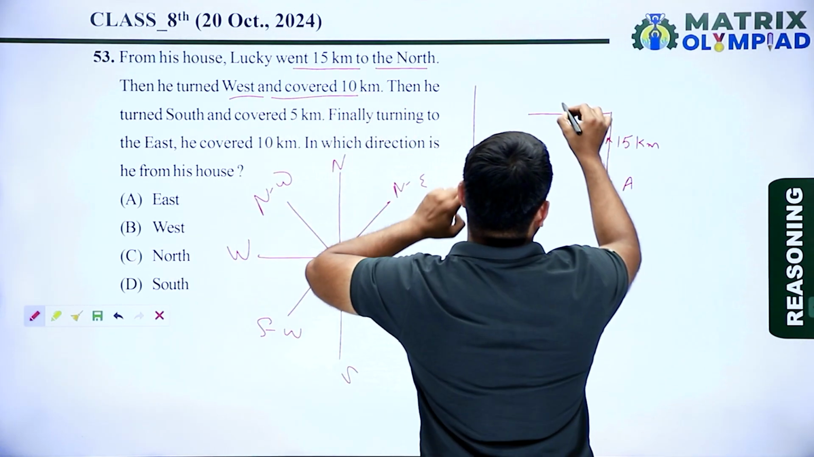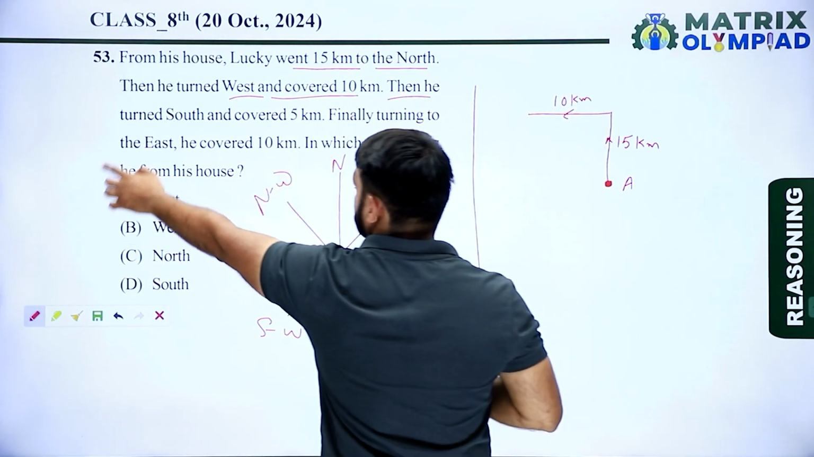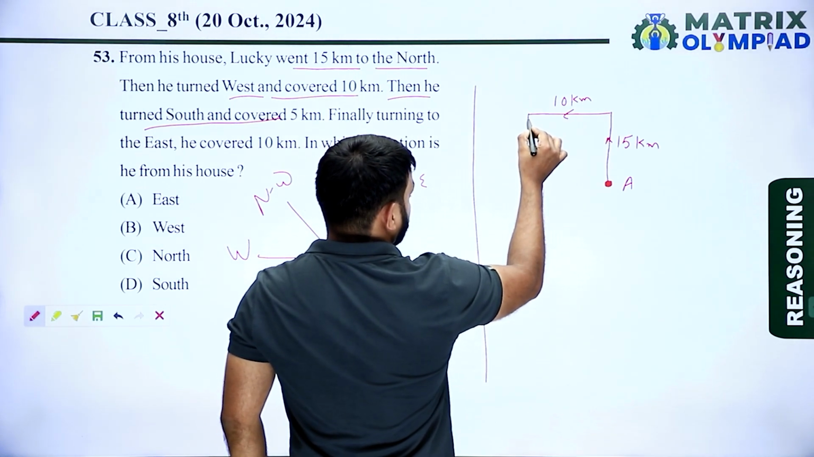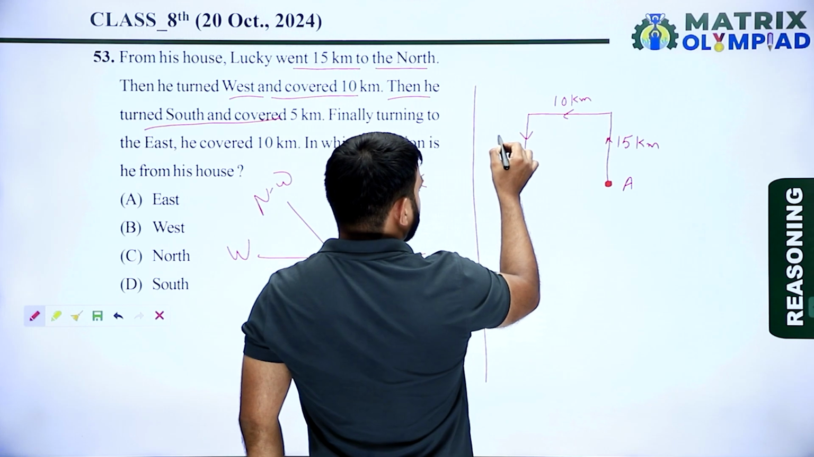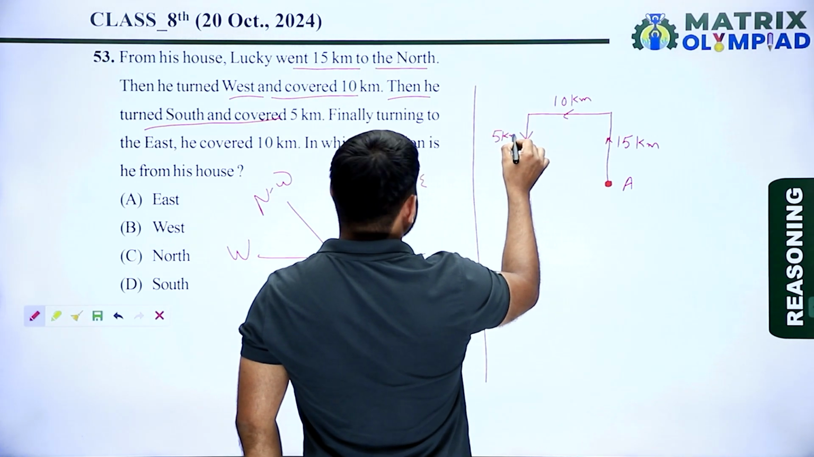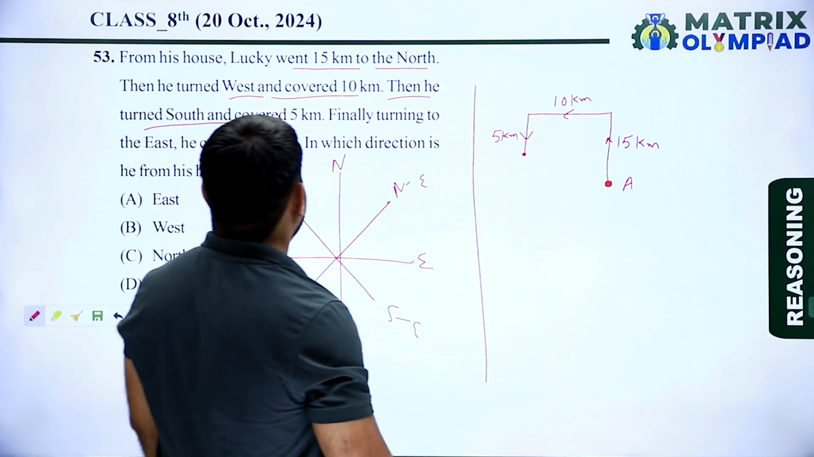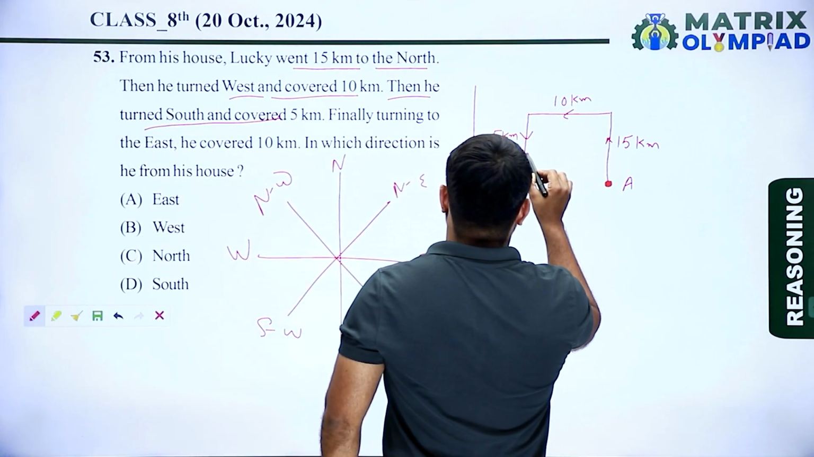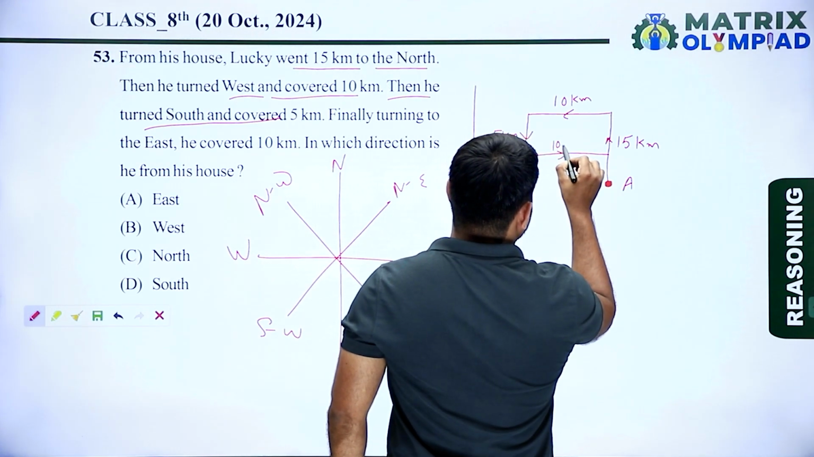And covered 10 km. Then he turned south and covered 5 km. Then he covered 5 kilometer in south direction. Finally turning to the east and covered 10 kilometer. Finally he covered 10 kilometer towards east direction.